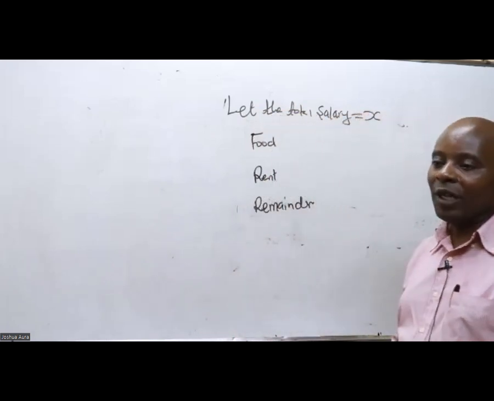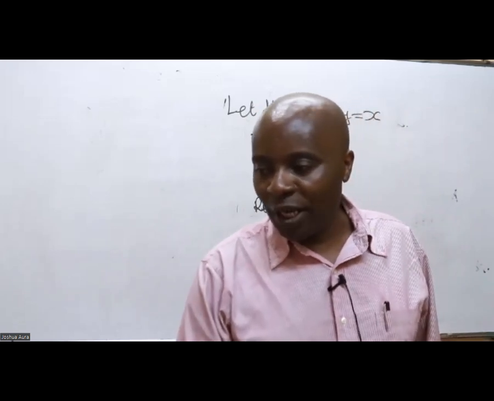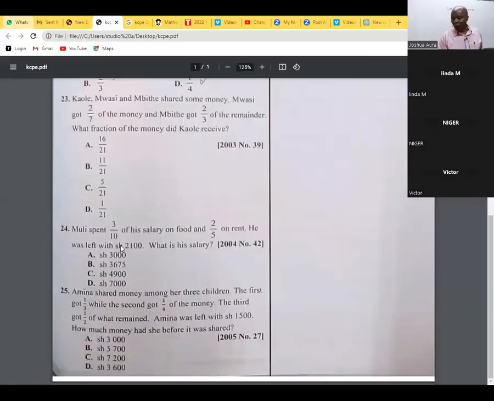I can see that food is 3/10 of the salary. So food is 3/10 of X. Rent, what do we have there for rent? 2/5 is rent.